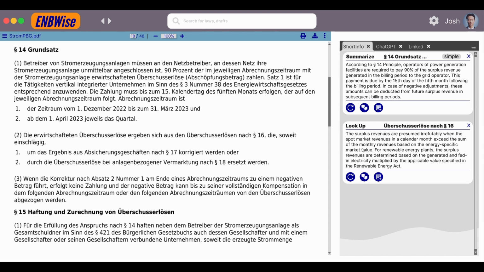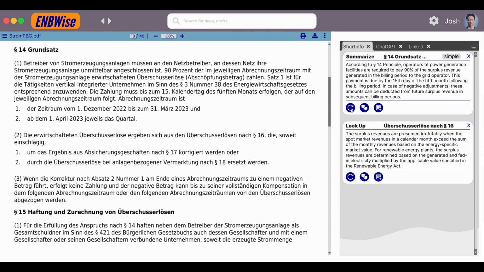If the user is not happy with the result, of course, he can rerun the prompt that was generated in the background automatically by the system. Then he will get a similar result, a similar summary, because the highlighted part that he wants to summarize is the same, but it would differ in some aspects.